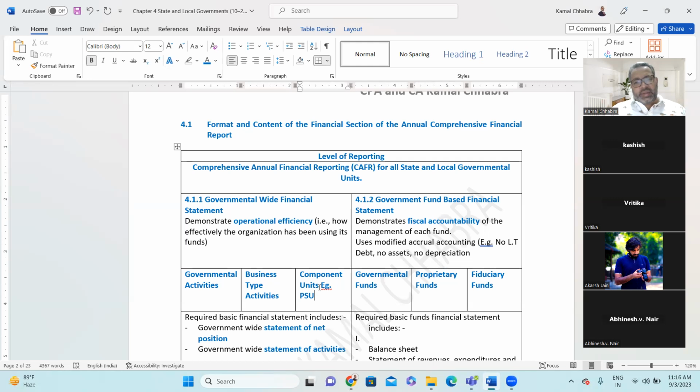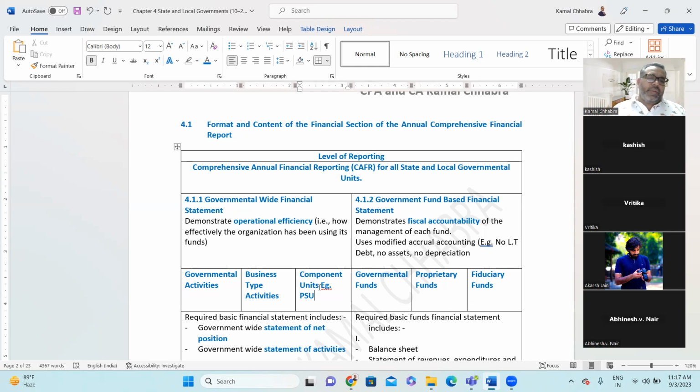So if you see the government-wide financial statement, you will see three items. One is governmental activity, second is business type activity, and third is component unit. Within the governmental activity, all the fund allocation for the respective execution of the respective work will come under governmental activity.